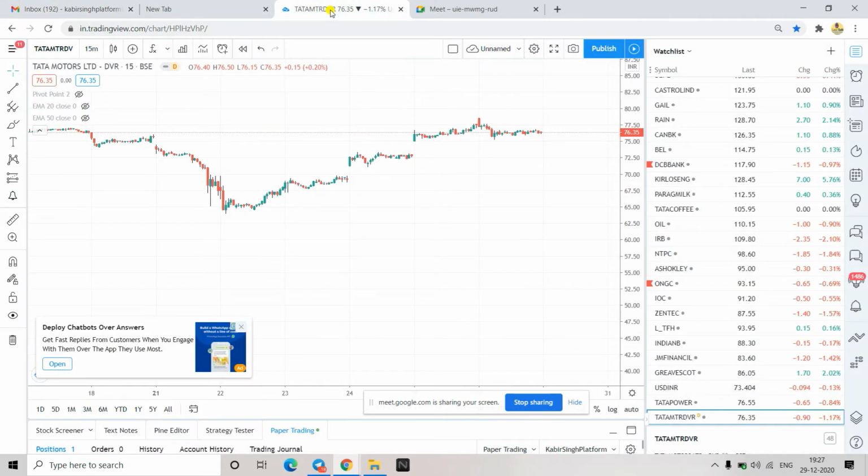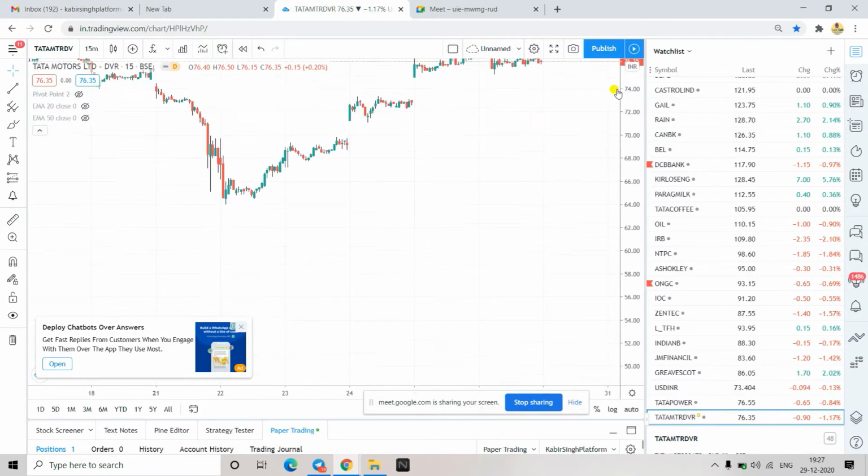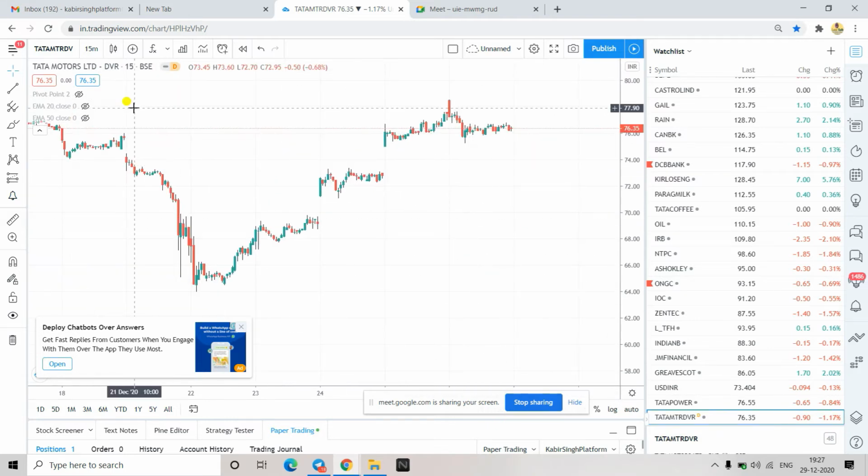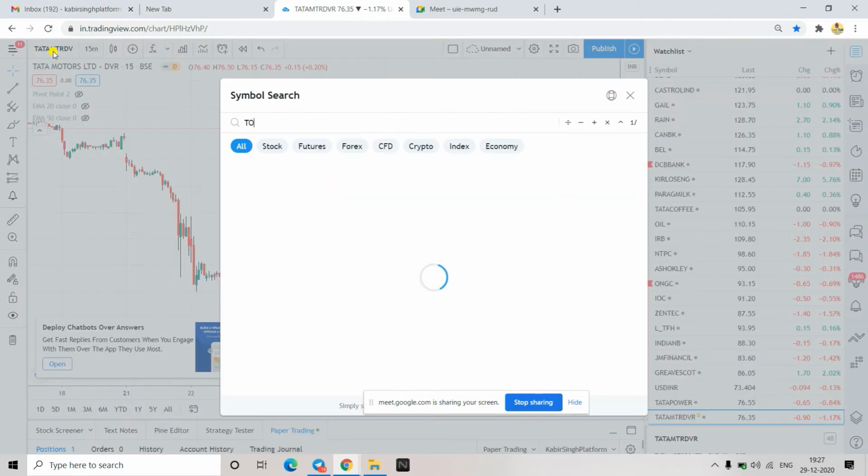So one more pattern I'll tell you. This is known as the abandoned baby pattern. Here also we'll see on the charts only. That is not in the PPT.